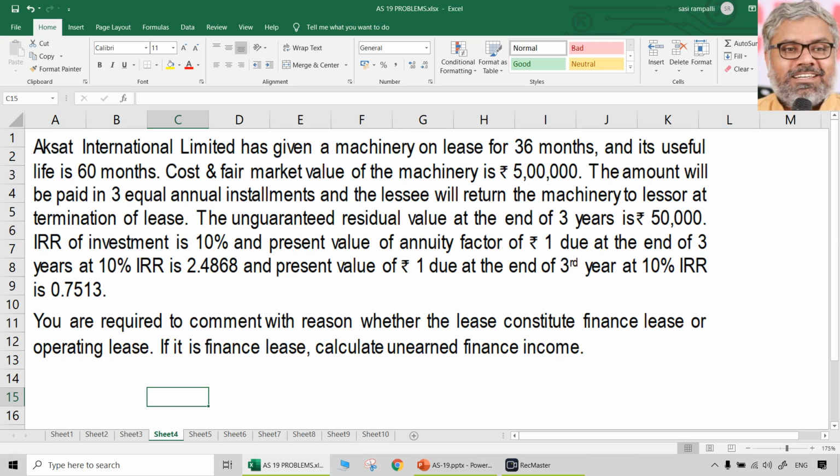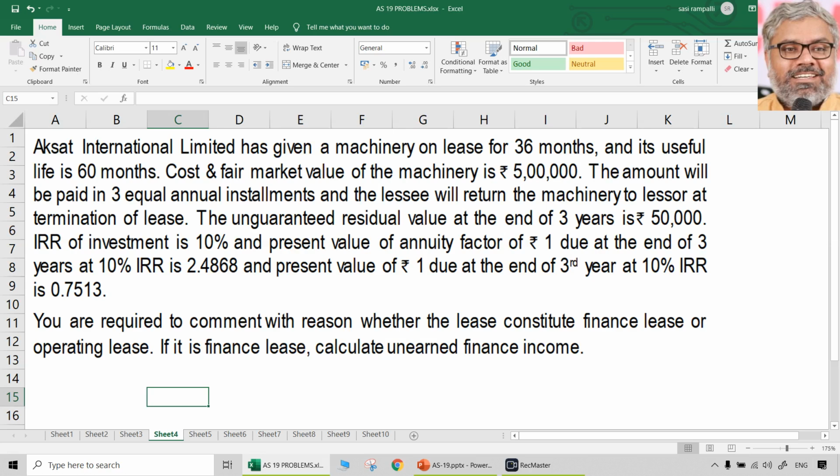The amount will be paid in 3 equal annual installments, and the lessee will return the machinery to lessor at the termination of the lease. Though the life of the machine is 5 years, the lease period is not 5 years, it is only 3 years. We have to be careful about lease period. We are not bothered about its life and all. Lease period is 3 years only. After the lease period, lessee will return the machinery to the lessor at the termination of the lease, and unguaranteed residual value at the end of 3 years is 50,000. IRR of the investment is 10%.